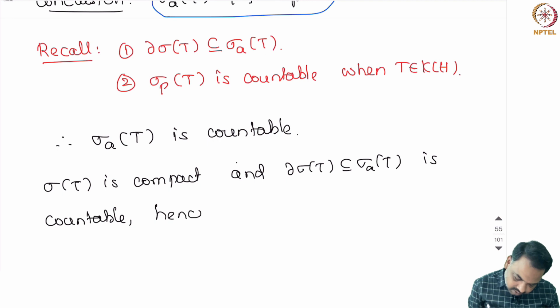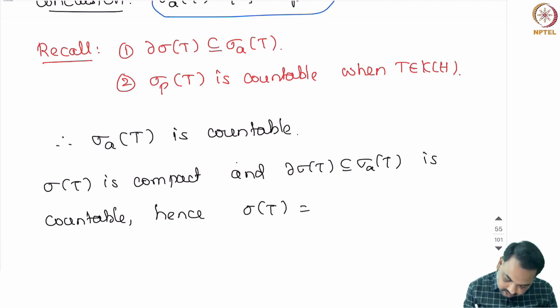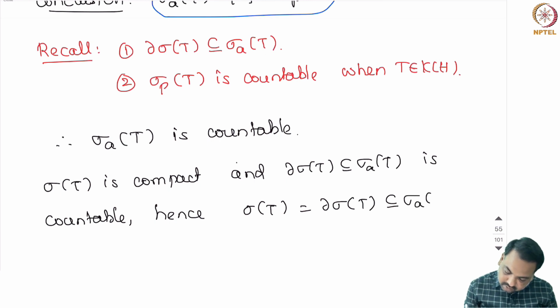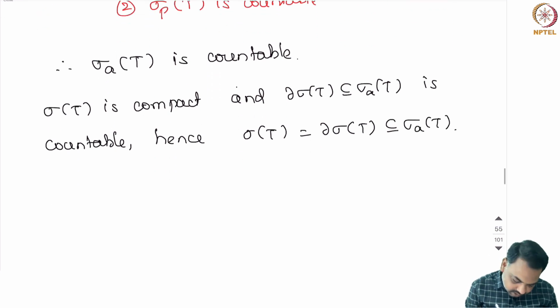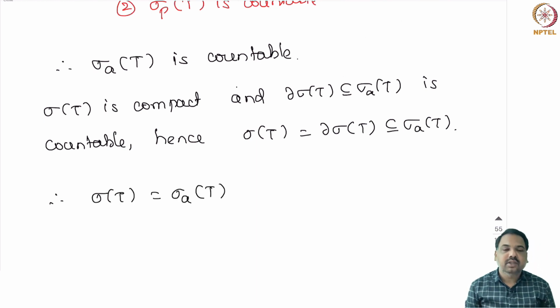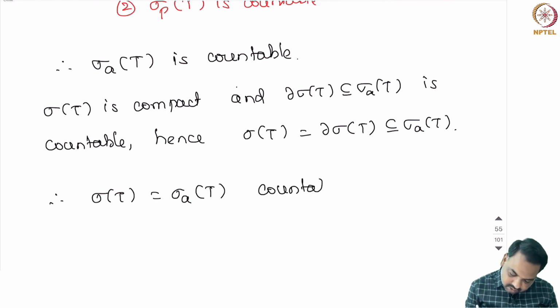Hence, we can conclude that the spectrum of T is exactly the boundary of the spectrum of T, and this is again part of the approximate point spectrum. So, therefore, we can say that the spectrum of T and the approximate point spectrum of T both are the same, hence we can say that the spectrum of T is countable.